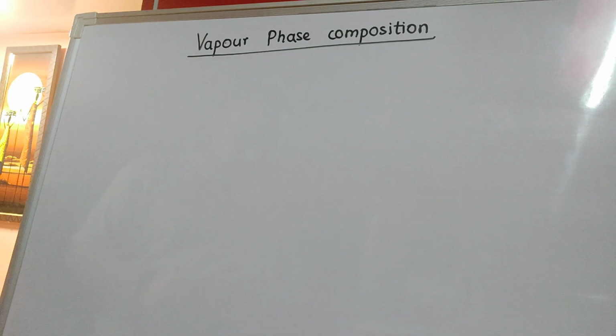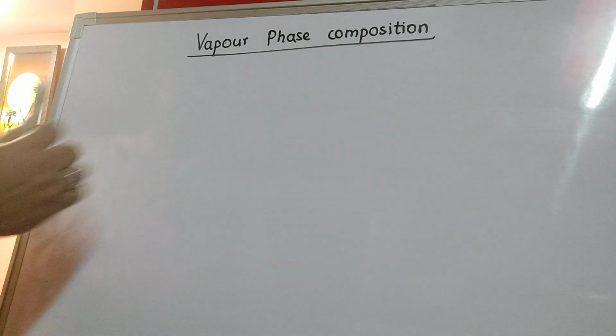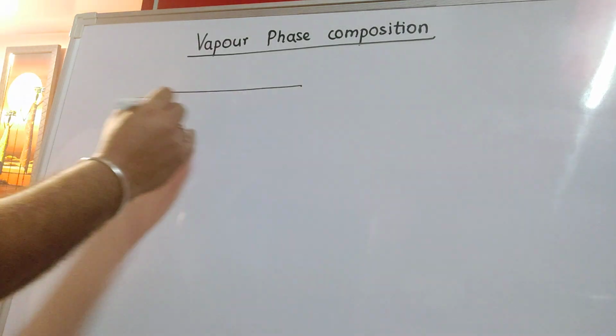Now we talk about another small topic on which numericals have been asked, that is called vapor phase composition. We have been talking about Xa and Xb, where Xa and Xb are mole fractions in the liquid phase. But what if you are asked to calculate the mole fraction in the vapor phase? So let us try to understand with the help of this diagram.